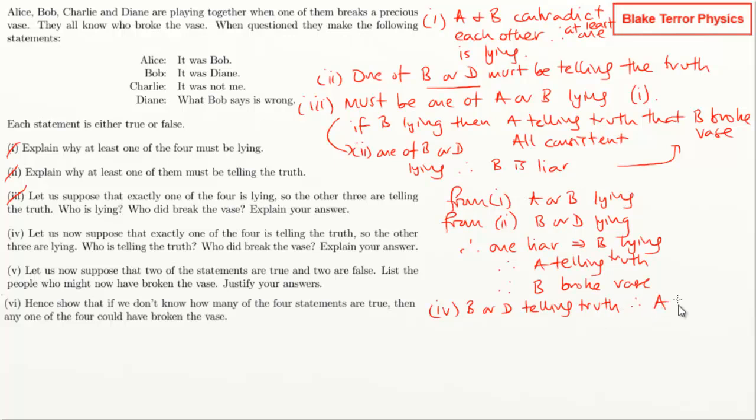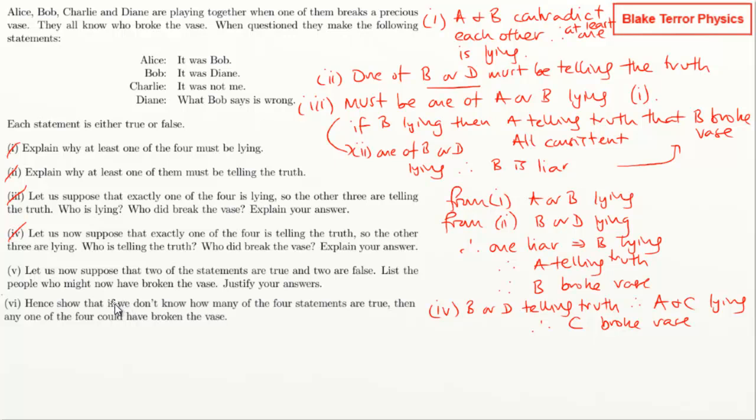Therefore, A and C must be lying. And C's lying by saying it's not them. Therefore, C broke the vase. Right, okay, that dropped out. Then the fifth one. Now let's suppose that 2 of the statements are true and 2 are false.